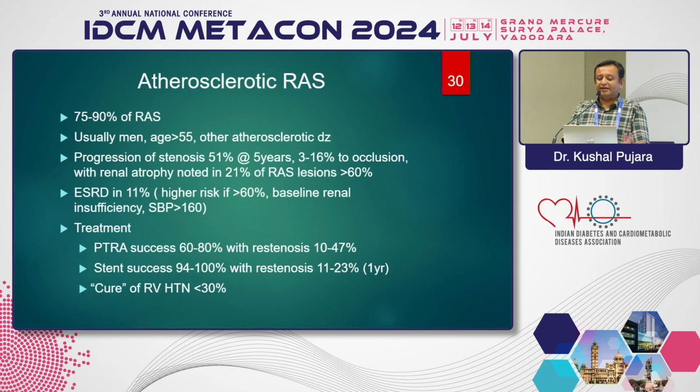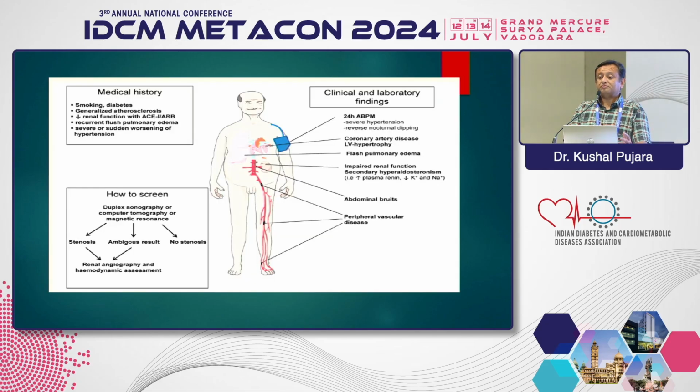Here there are certain particular indications when the stent is required, which could be when the patient has flash pulmonary edema, recurrent unexplained pulmonary edema, or a shrunken kidney, or the isotope scan shows one kidney is getting less blood supply. Then we treat the patient with stenting, but the response rate is only 30%. So it doesn't mean that if you put the stent the patient is going to recover the blood pressure. We have to explain to the patient before putting in a stent that there is only a 30% chance you may get rid of the blood pressure medicine in atherosclerotic renal artery stenosis.